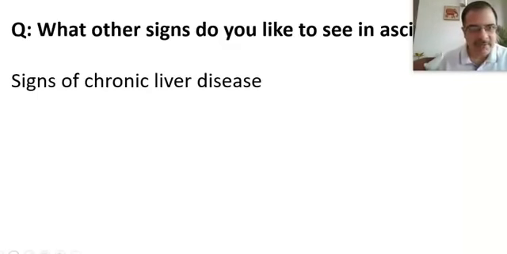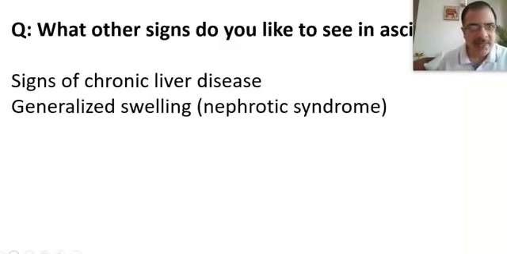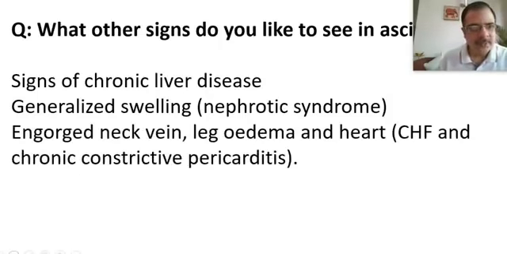So we all have discussed this. Now there can be generalized swelling, so we will look for facial edema, facial puffiness, as well as pitting edema in the legs, and sacral edema if the patient is non-ambulatory. That generalized swelling will give us a clue of a disease like nephrotic syndrome, in which there is anasarca.